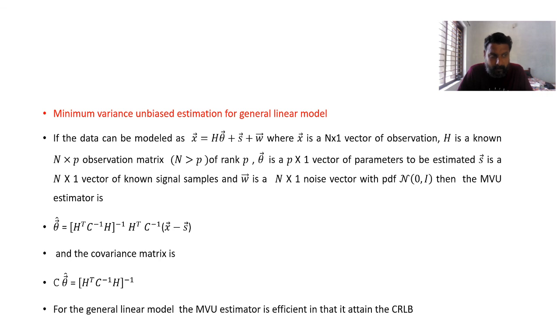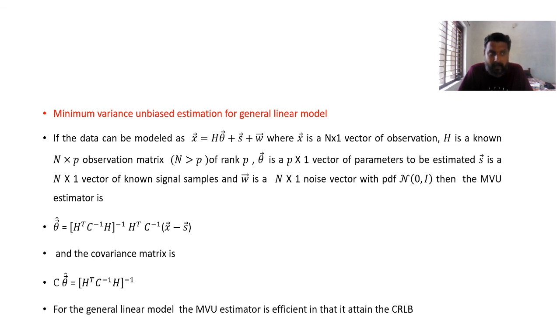Afterwards we have gone for the linear model with another extension consisting of a known signal, that is S, and there we made the equation nearly equal to that of the linear model by consisting of x dash, which is nothing but x minus s. That can be written in the form of a linear model.